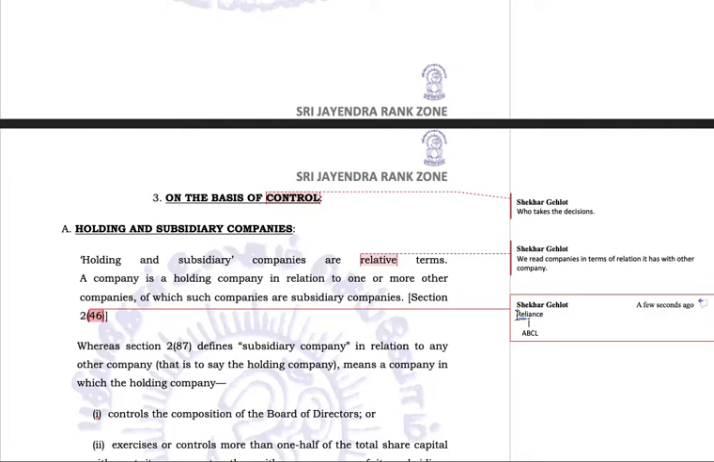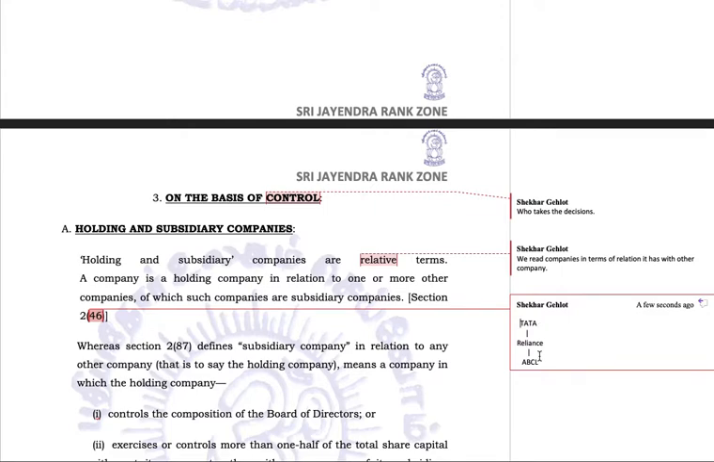Now suppose tomorrow another company comes up, that is Tata, and Tata now becomes the holding company of Reliance. Now Tata is holding Reliance. Reliance is already holding ABCL Limited, but thereafter Tata comes into the picture and Tata now holds Reliance. So what will be the meaning of this? That ABCL will now automatically become a subsidiary of Tata. It will no longer remain a subsidiary of Reliance. It will become a subsidiary of Tata itself.